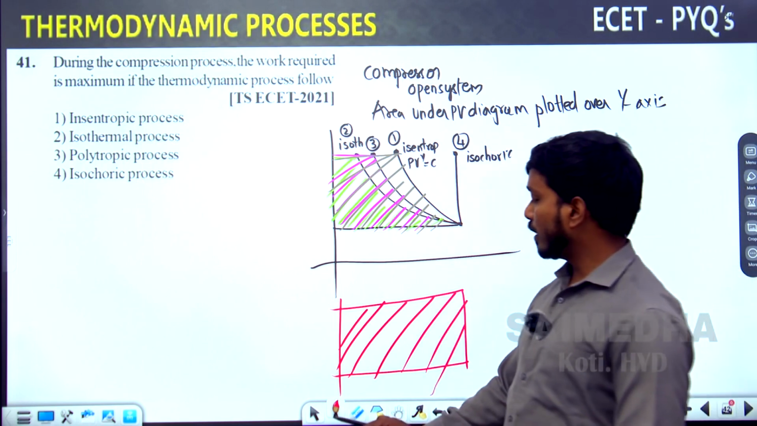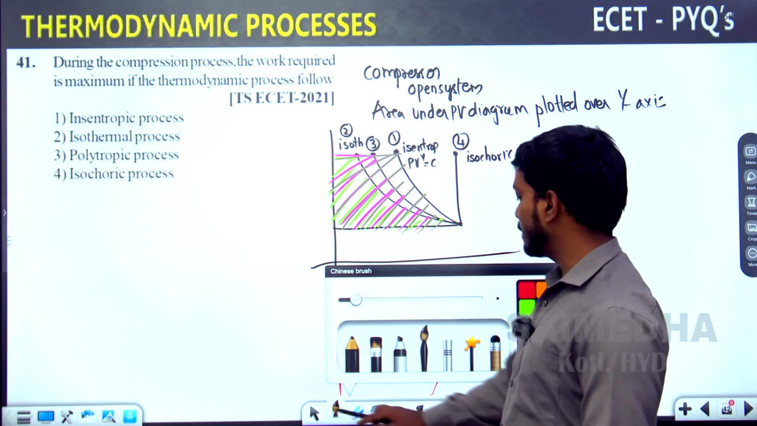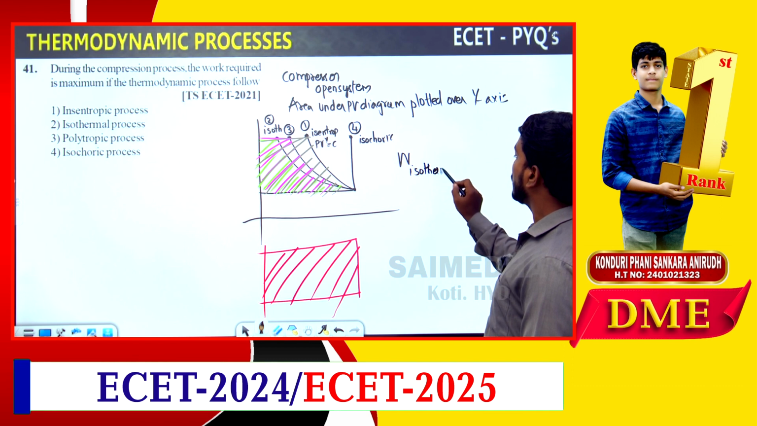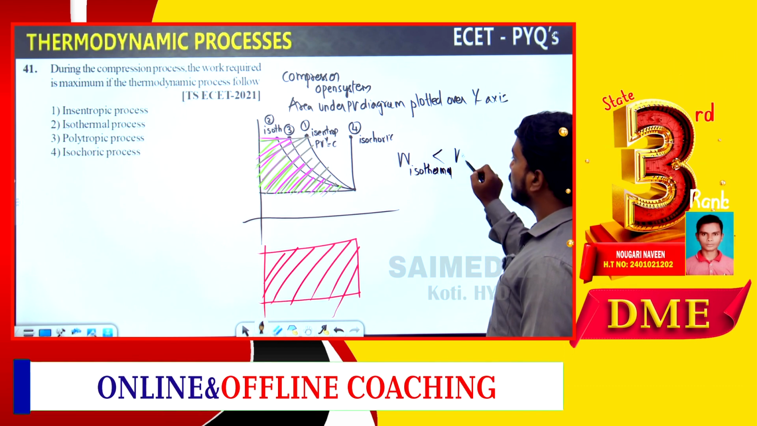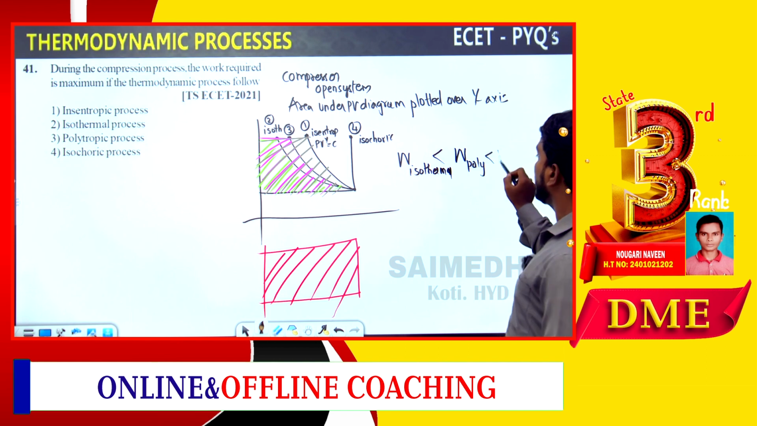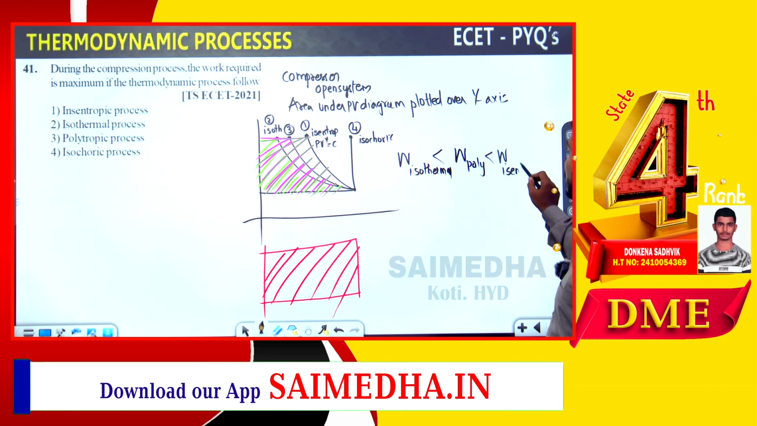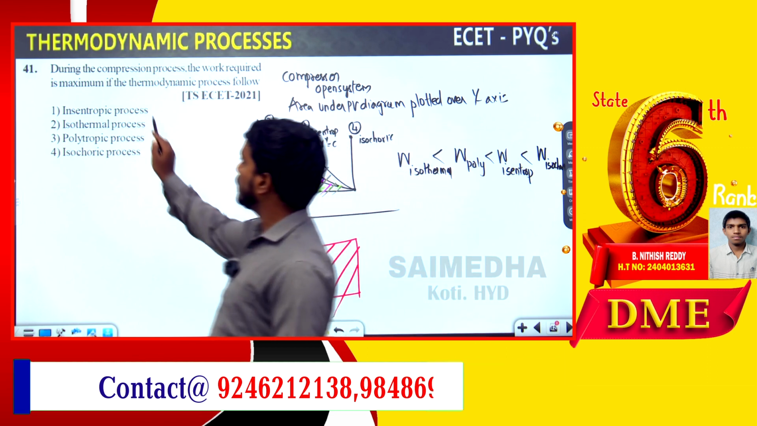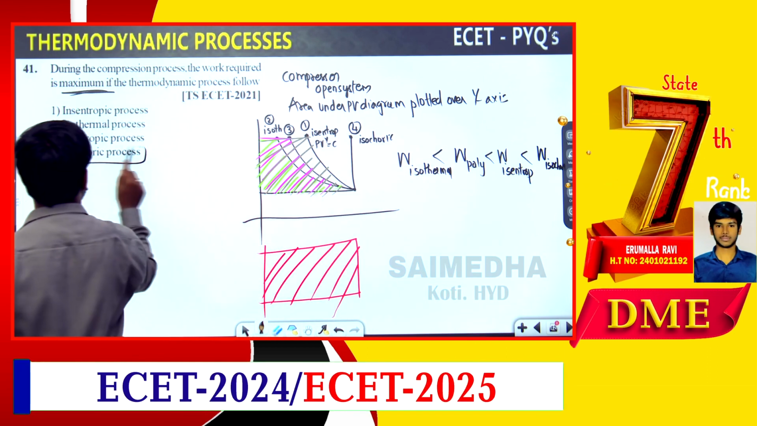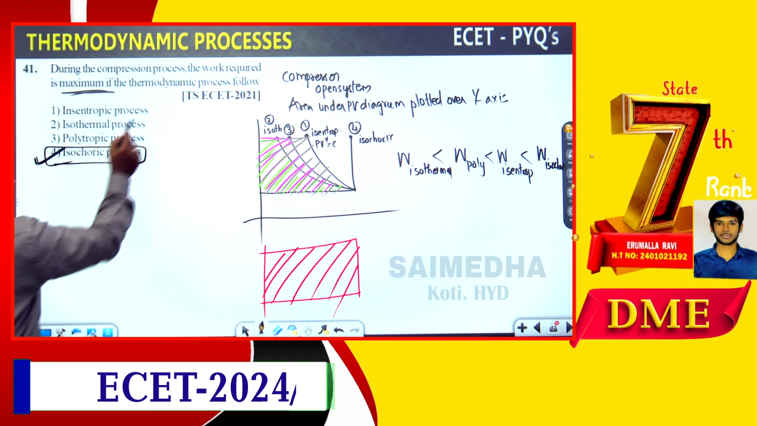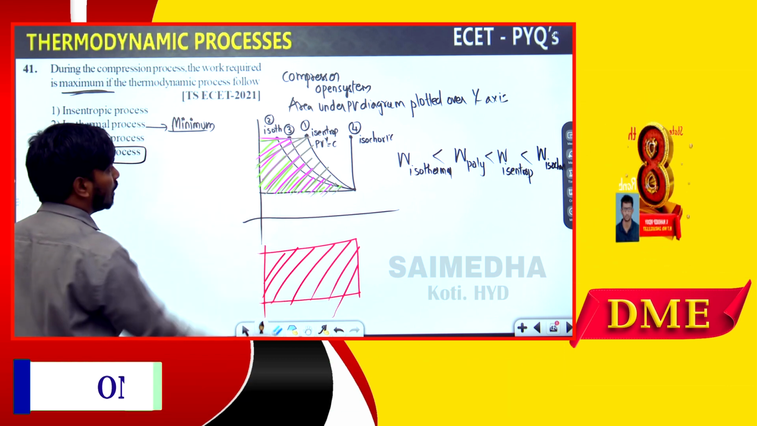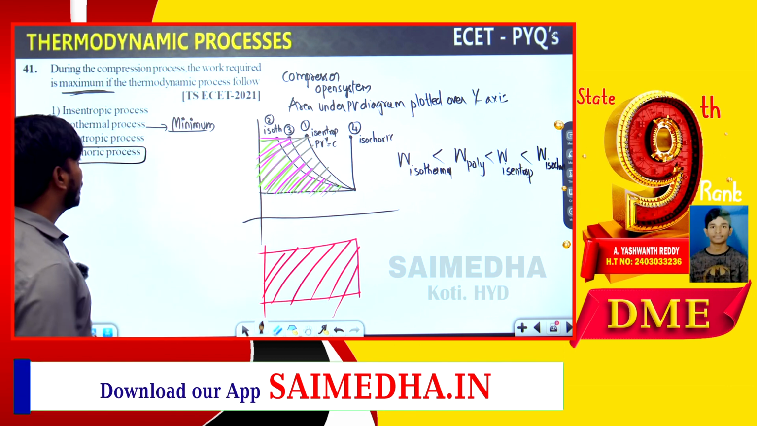So maximum area is the maximum work. If you want to write the work of compression formula, what can we write here? Work of isothermal is lesser than work of polytropic, is lesser than work of isentropic, is lesser than work of isochoric. So maximum work done is in which process? Isochoric process. Minimum work is in which process? Isothermal process. Remember this, very important. Let's go for the next question.